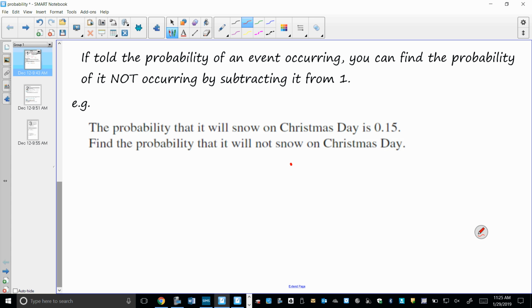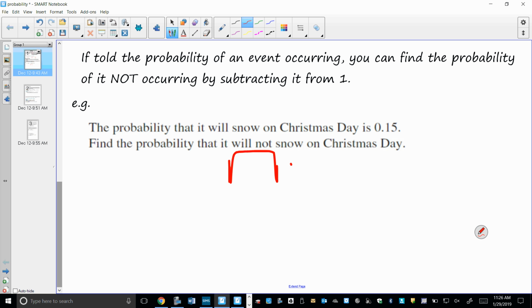So the probability it will snow on Christmas Day is 0.15. Find the probability it will not snow on Christmas Day. How would we do that? Come on, lots of you should be able to tell me. Gabrielle, if it will snow is 0.15, what's the probability it will not snow? 1 minus 0.15.